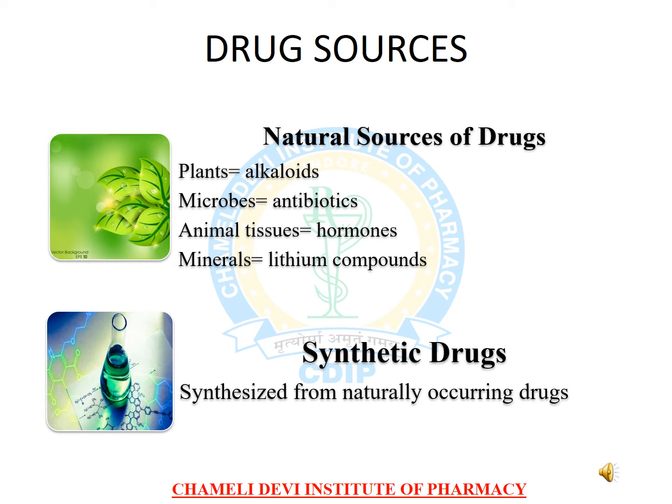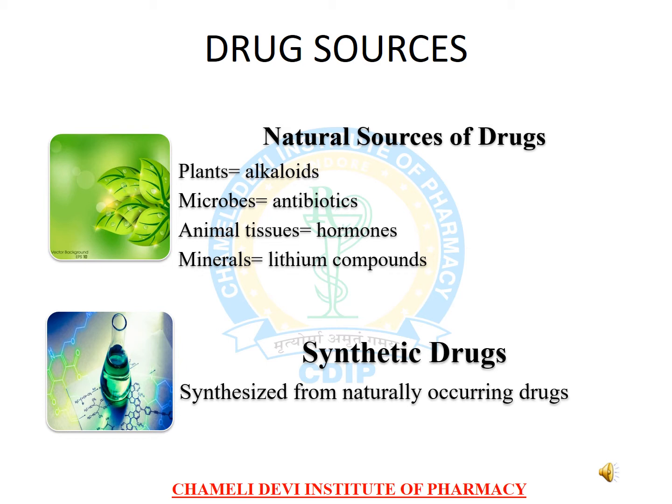Different drug sources are going to be discussed in this slide. First of all, the natural sources of drugs. There are some plants which are useful drug sources. Basically, alkaloids are extracted from plant sources. Cinchona alkaloid is one example of a natural source of drugs. Other than this, some antibiotics come from microbes, which is another natural source of drugs.